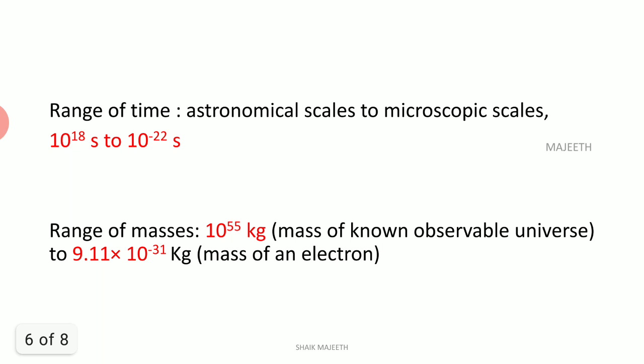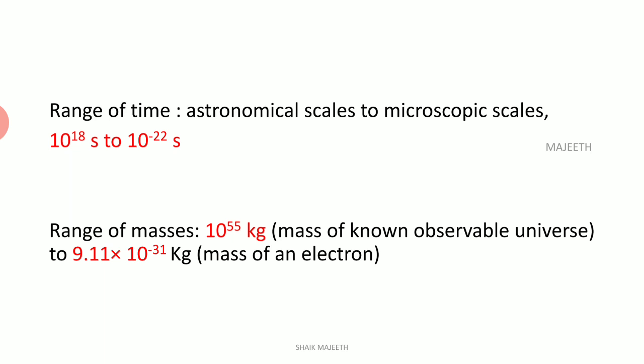Next, it covers a wide range of time, from 10 power 15 seconds to 10 power minus 22 seconds. 10 power 15 means 1 followed by 15 zeros, too big. 10 power minus 21 is 0.000, with 21 zeros after the point and then we put 1, a very, very small quantity. We cannot even feel 1 second in our life. Now it's 1 second past. 1 second itself is a small quantity. You think about a point followed by 21 zeros. That is very, very small. So that's the beauty of physics. It covers that range also.